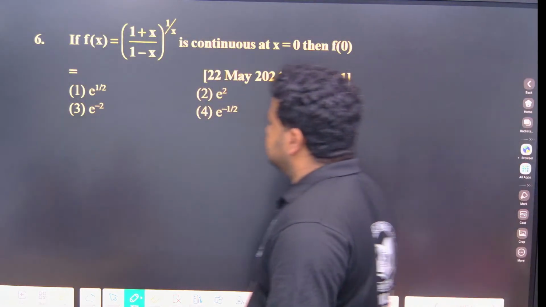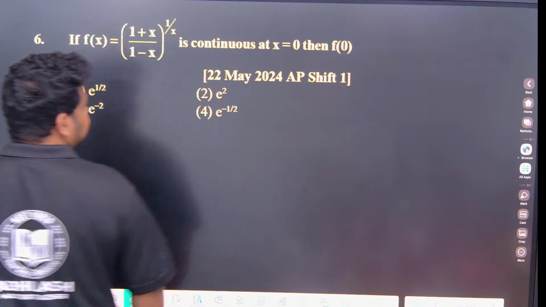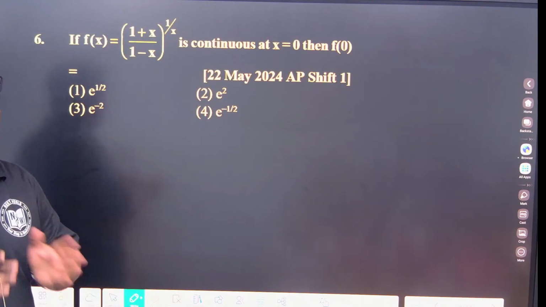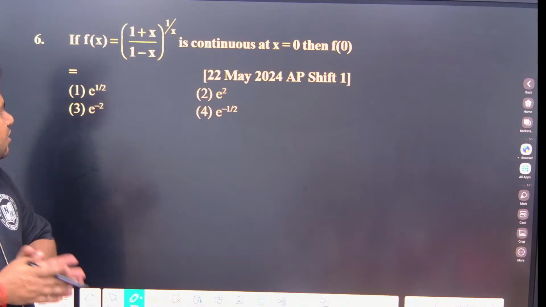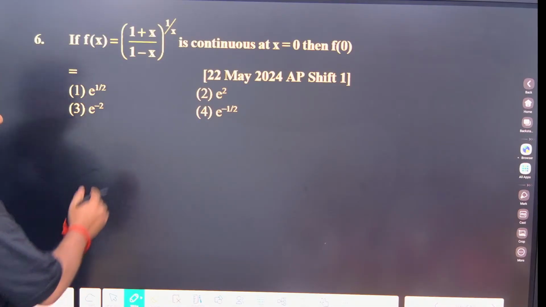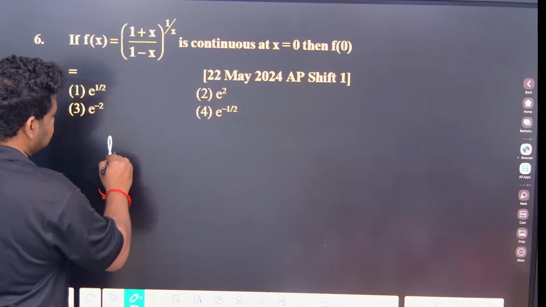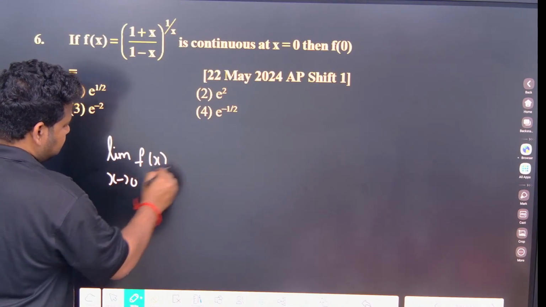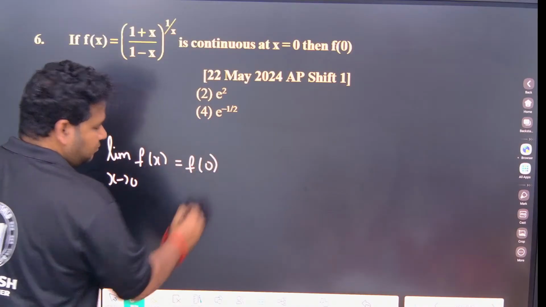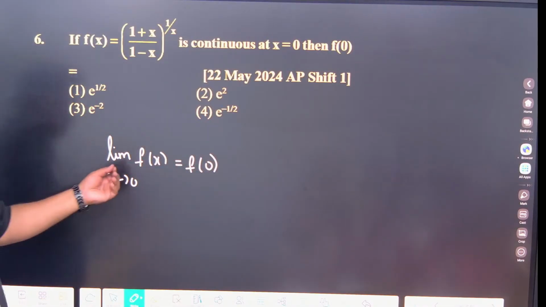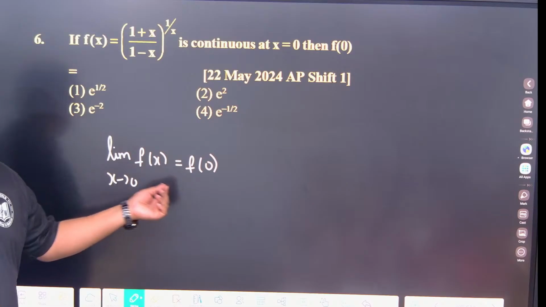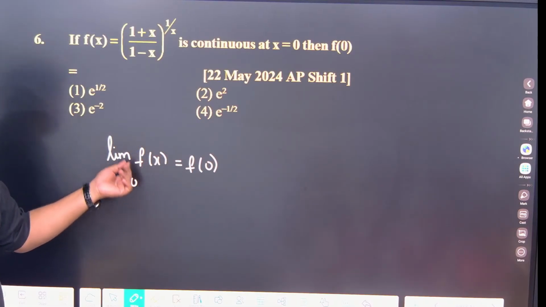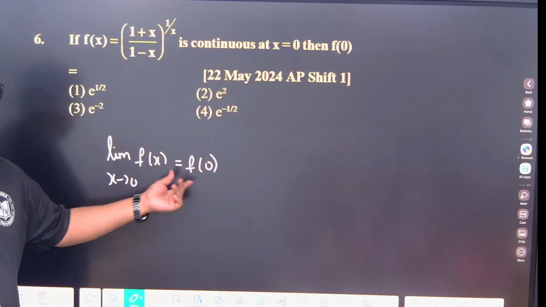See here, they are telling if f of x is continuous at x is equal to 0, then they are asking f of 0. They are only telling it is continuous. That means limit f of x as x tends to 0 is equal to f of 0. That is the definition of continuity I am using. If they are telling it is continuous, it means limit f of x as x tends to a is equal to f of a, true, right?